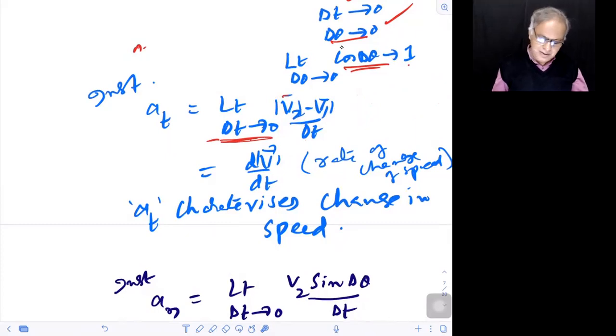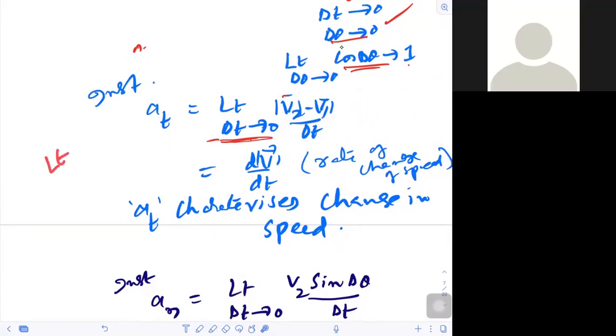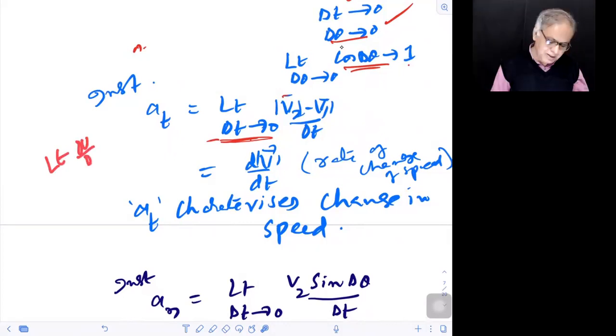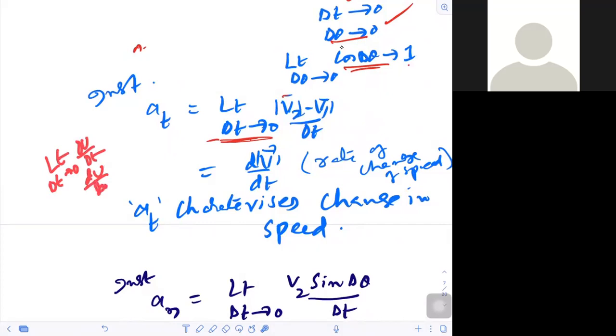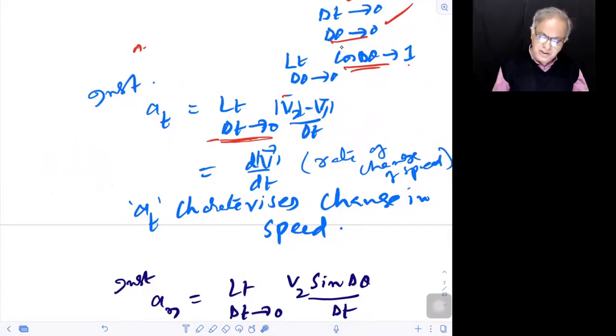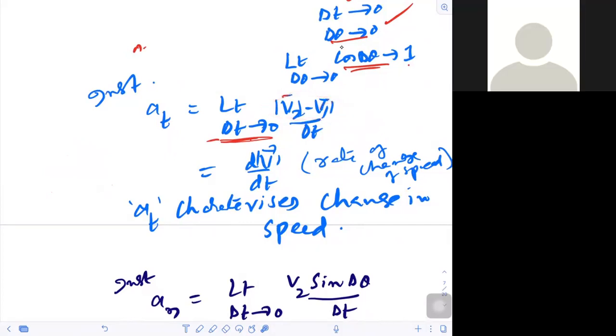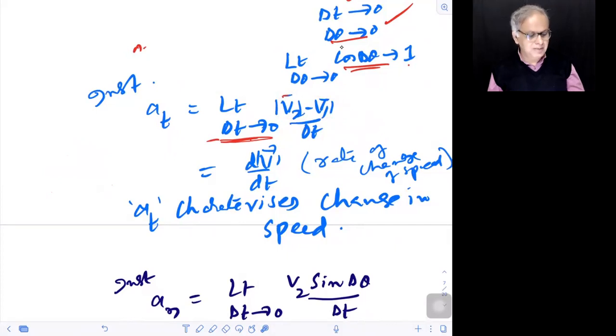Delta V by delta T as delta T tends to 0 is dV by dt. The only thing is I put all these marks for you not to get the wrong impression that this is velocity change. It's not velocity change, it is speed change. Velocity changes here in magnitude and in direction, so we conveniently separated the two things. That is the big idea in this circular motion.